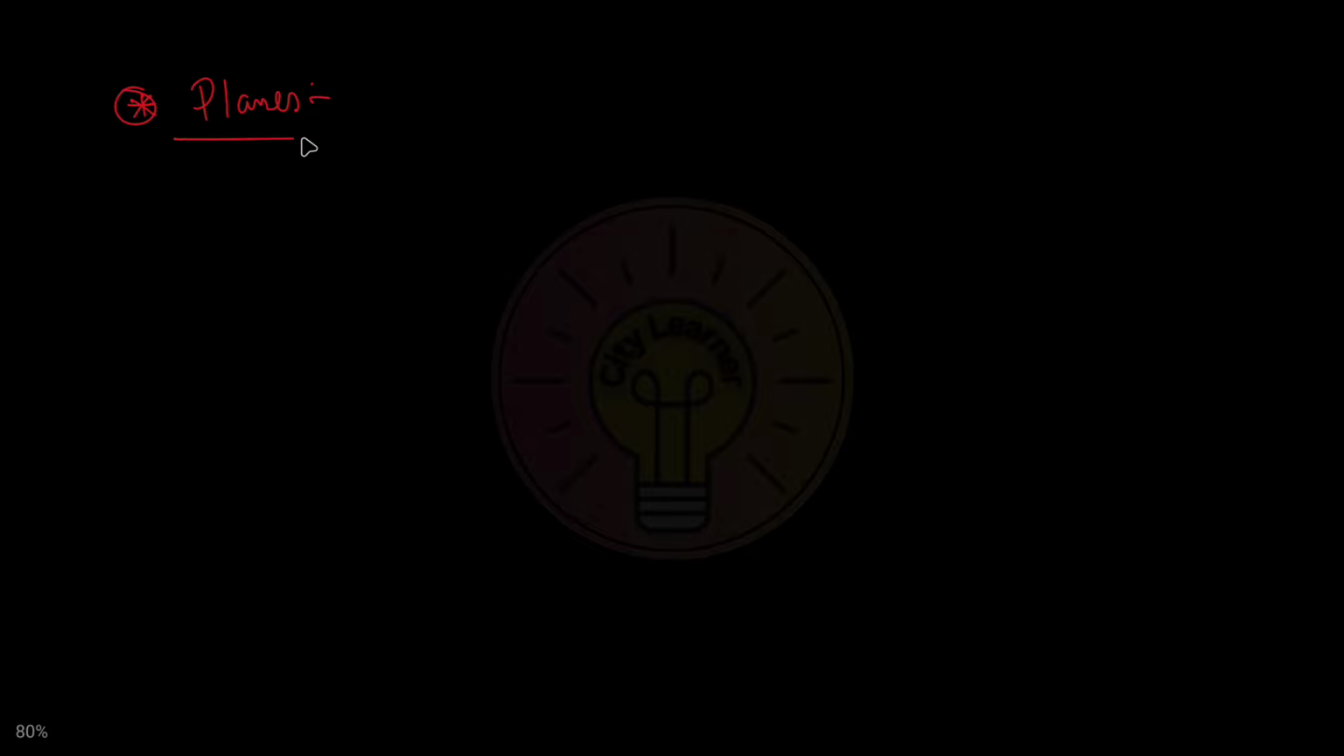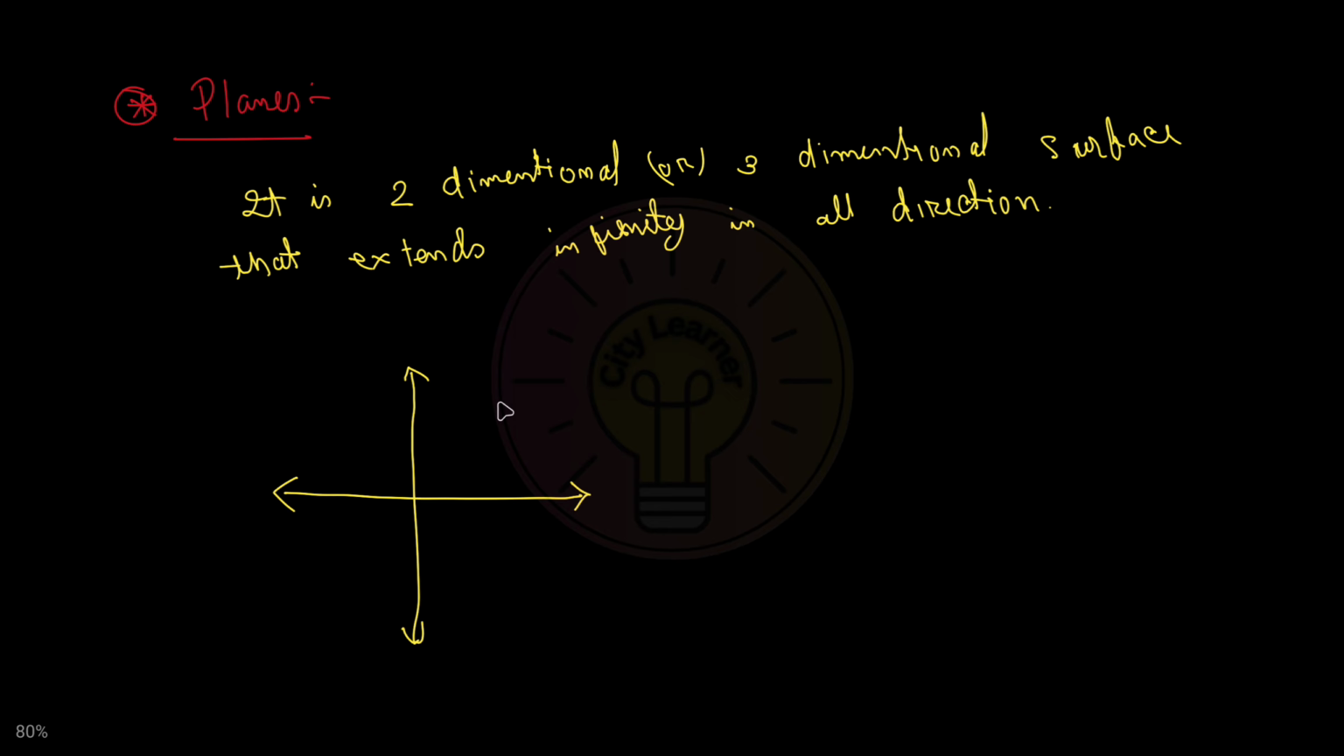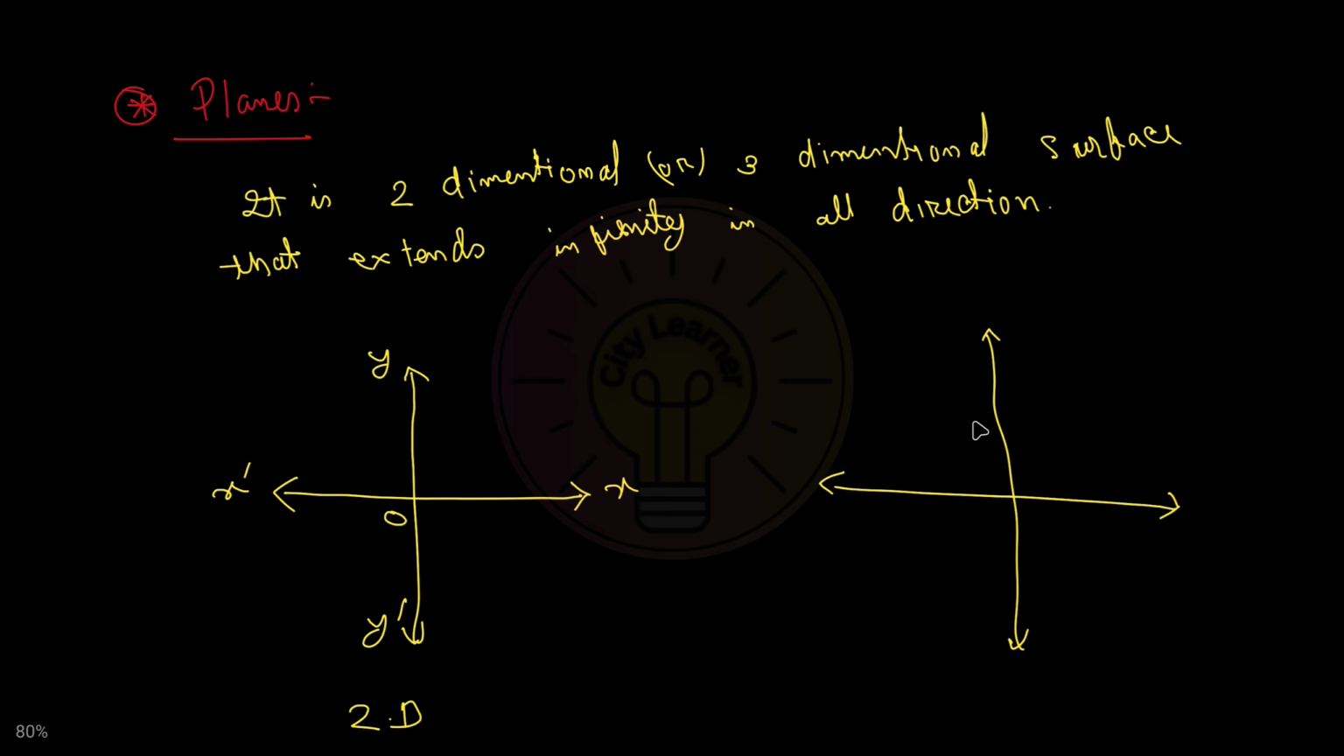Next one is the plane. A plane may be a two-dimensional or three-dimensional surface that extends to infinity in all directions. In two dimensions, it is only the x and y directions, and in three dimensions it will be the x, y and z directions. In two dimensions we can draw only two-dimensional shapes which have length and breadth, but in three dimensions we can draw length, breadth and height.